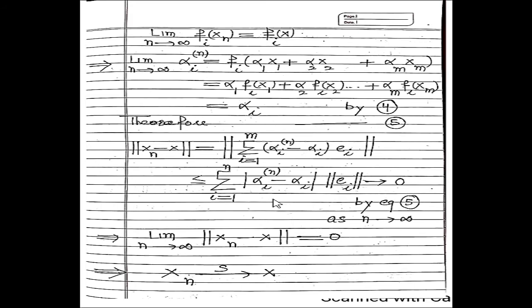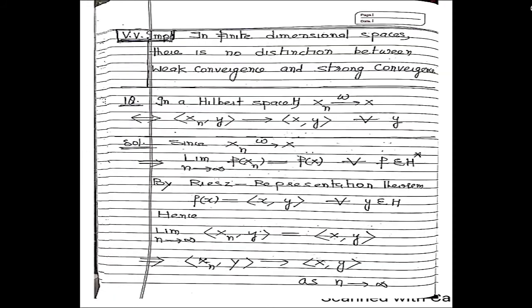It means the right hand side of this equation approaches 0. It implies the left hand side also approaches 0. Then xn is strongly convergent to x. So it means in a finite dimensional space, weak convergence implies strong convergence.